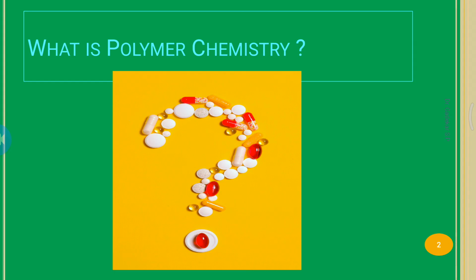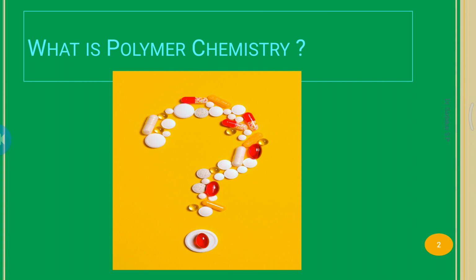So what is a polymer? The definition of polymers. Here we can see a figure: medicines are coated with polymers. These are water soluble or water degradable polymers. There are different types of polymers used for different uses, so tablets are coated with water soluble polymers.